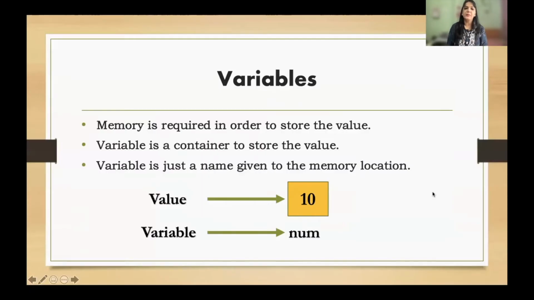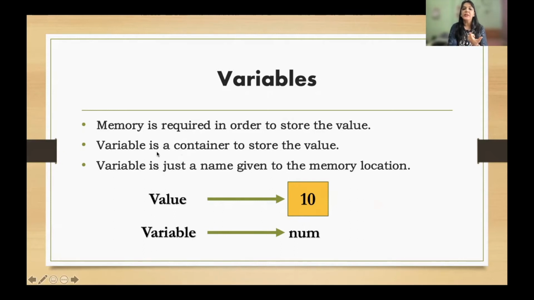So variables are nothing but, see, as I said, whenever we talk about any constant, these constants are stored in the memory. Okay, so whatever it is, whether it is a whole number, integer, float, boolean, or a string, to store all these constant values, a memory location is required. Now, if I say 10 is stored somewhere in the memory, through a variable we can give a name to this memory location. So whatever name you give to this memory location where the value is stored is known as a variable.